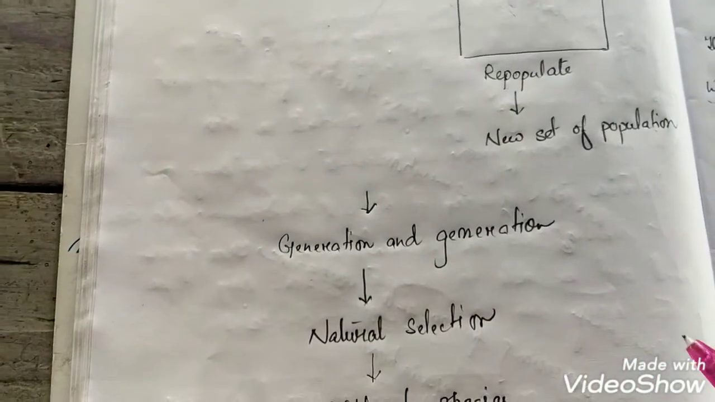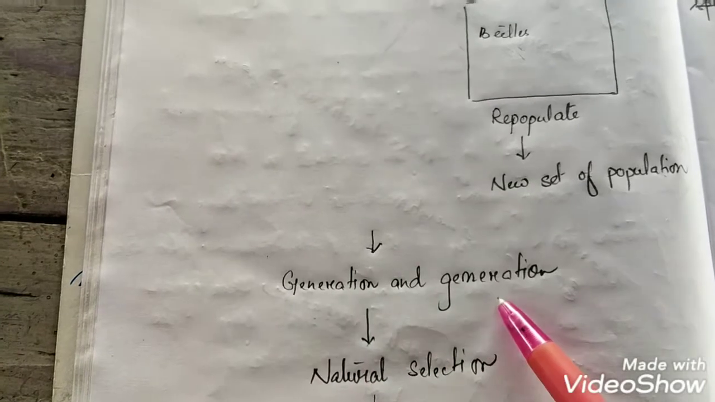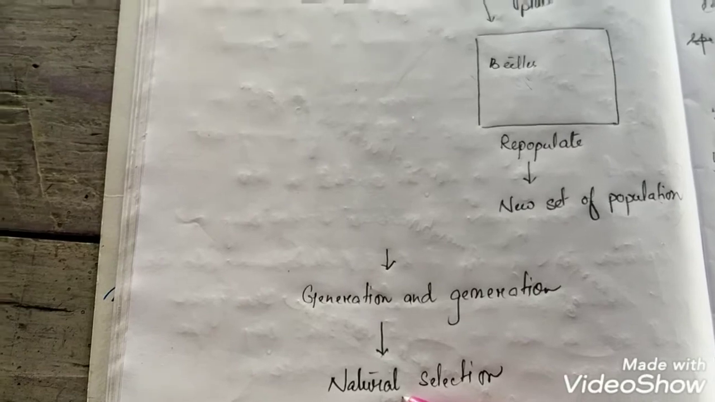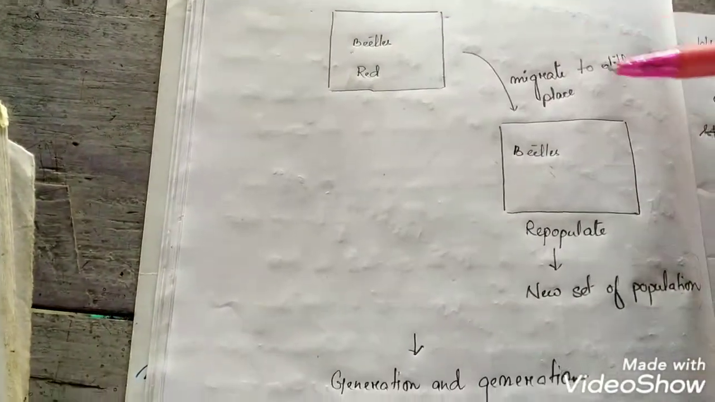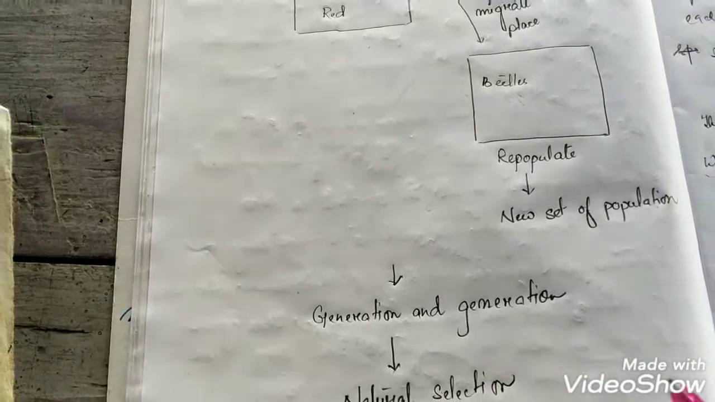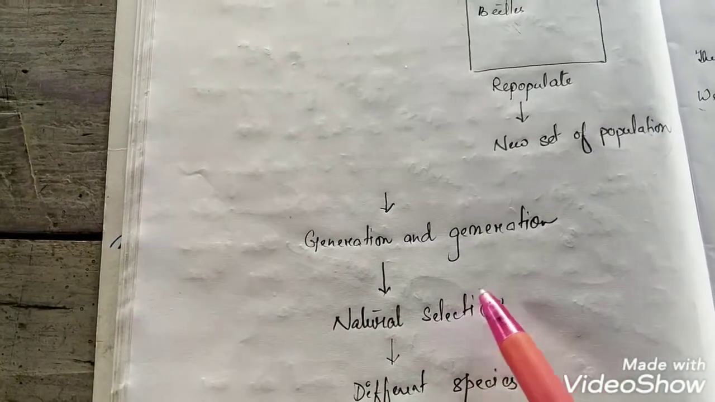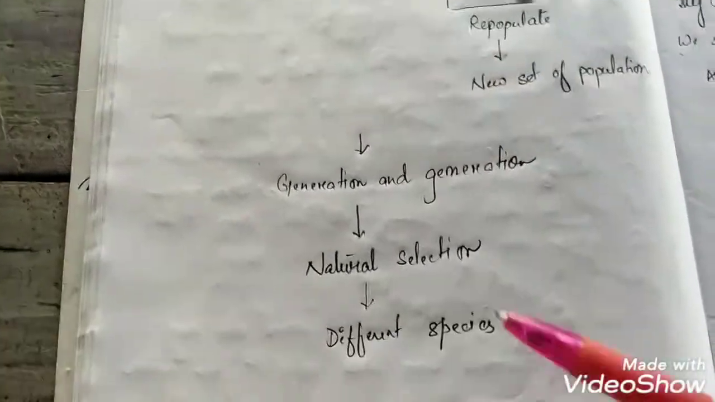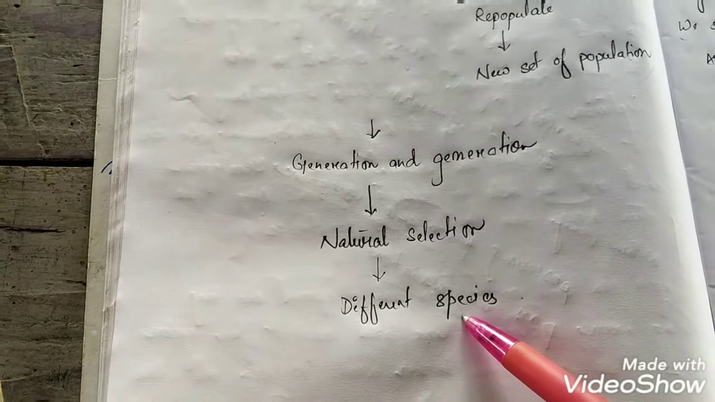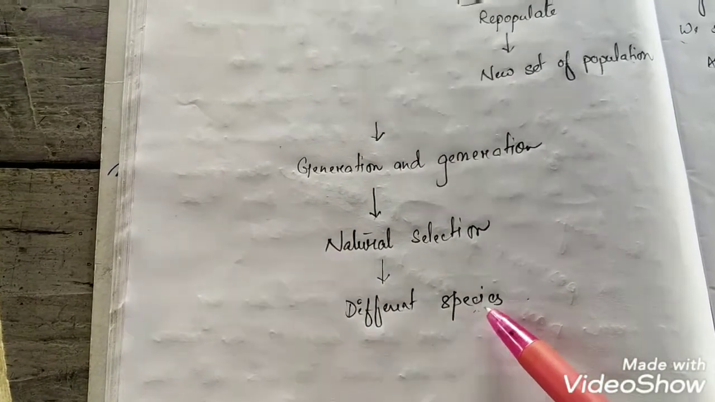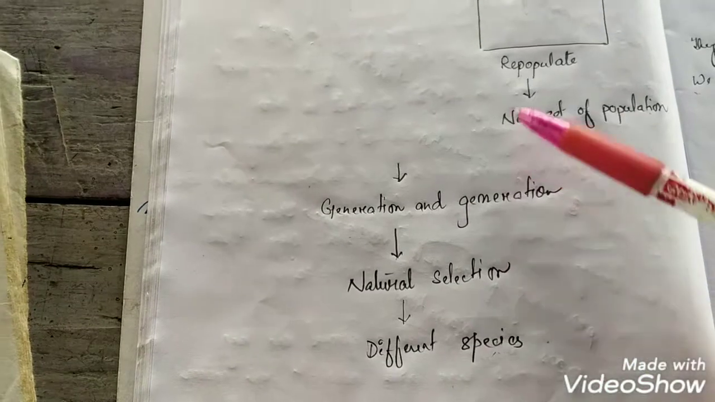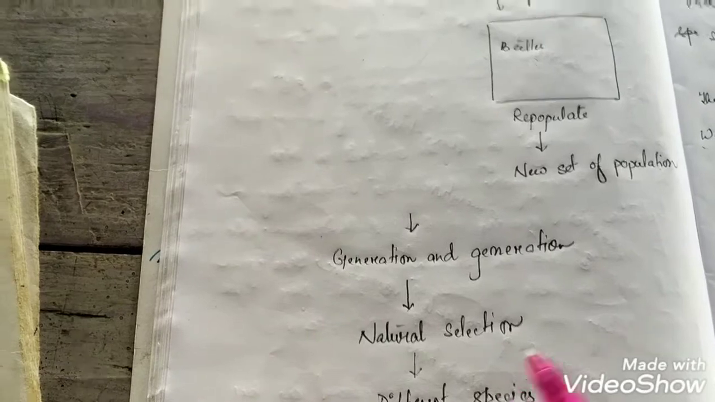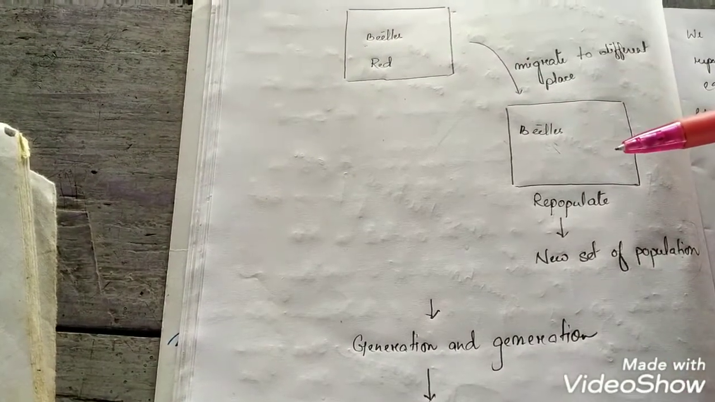As time passes, what will happen? More and more generations will come, and natural selection will start working differently on this beetle side and on this beetle side. Natural selection will work differently on these two populations, and as a result, it results in the formation of a different species or a new species. This is how a new group of organisms develops from a pre-existing organism.